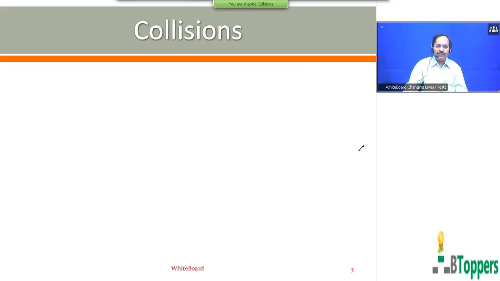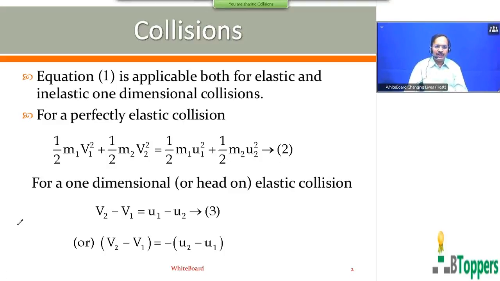As I wrote in the earlier equation, you can see V2 minus V1 in the equation 3 equal to U1 minus U2. Suppose if U1 is greater than U2, then the difference U1 minus U2 is positive. The right hand side of the equation is positive. The left hand side of the equation must also be positive. So if U1 minus U2 is positive, V2 minus V1 is positive. That means V1 will be less than V2 when U1 is greater than U2. So if U1 is greater than U2 before collision, then after collision V1 will be less than V2.